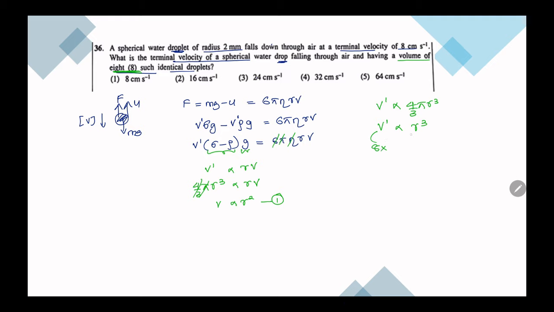If this increases by 8 times, radius only would have doubled. If the radius doubled, velocity would have become 4 times. So already the velocity is 8 for 2 millimeter. Then our new bubble is only twice the radius, 4 millimeter. Therefore it would be 32 centimeter per second. So fourth answer.